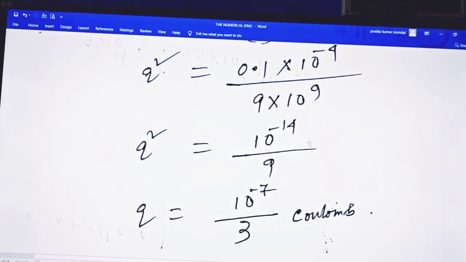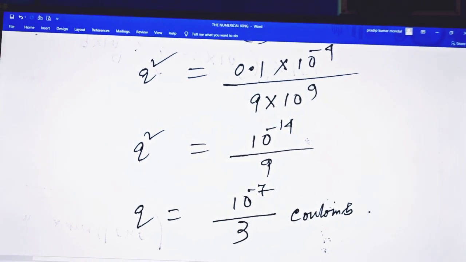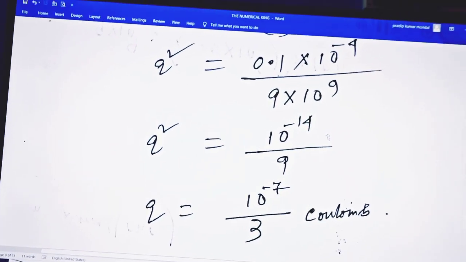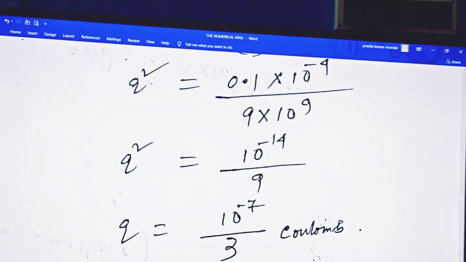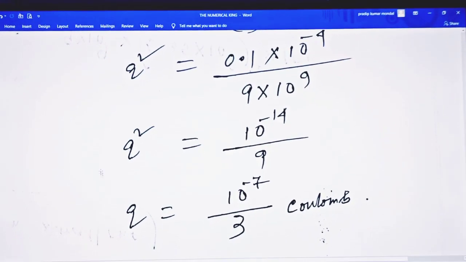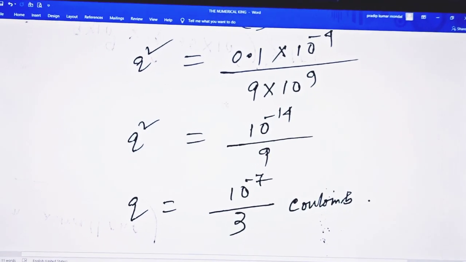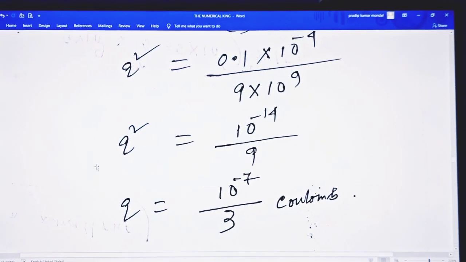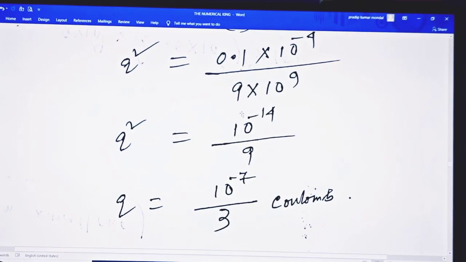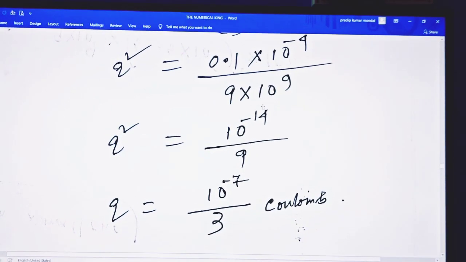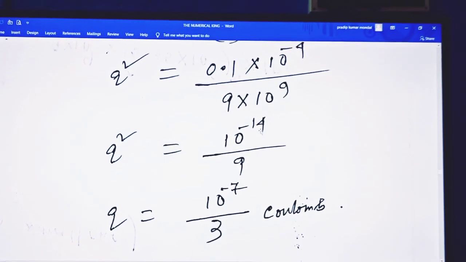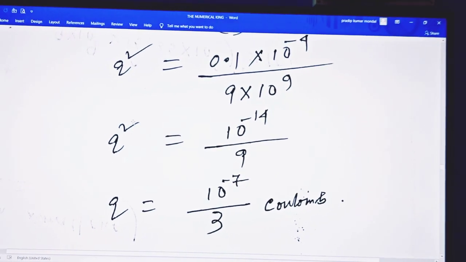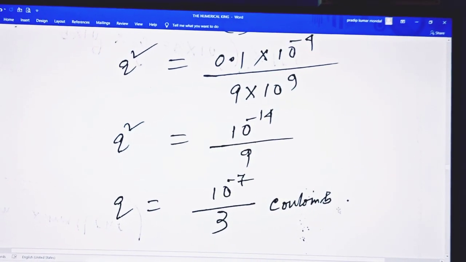Always remember that all the numericals are from the basic formulas, some formulas like Coulomb's law, or it may be from the quantization of charges, but the problem is that the calculation is the main problem. So for the CBSE board as well as any other board, because a calculator is not allowed, you have to always remember that if we get this type of calculation, that is 10 to the power minus 14, then you can easily take 10 to the minus 7, and from 9 it is 3, so the square root comes out here. So 10 to the minus 7 divided by 3, that is this coulomb.